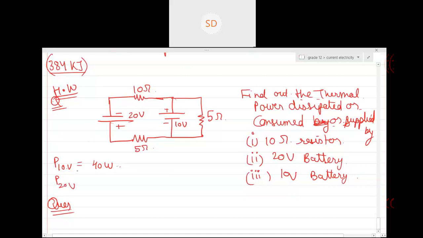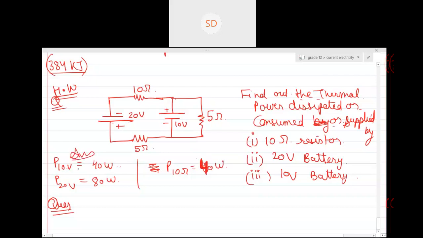What is the current? So 2 square, 4 into 80 watt. And after this, what is the 10 ohm? So power across the 10 ohm is also 80 watt. And 40 watt. So these are your answers.